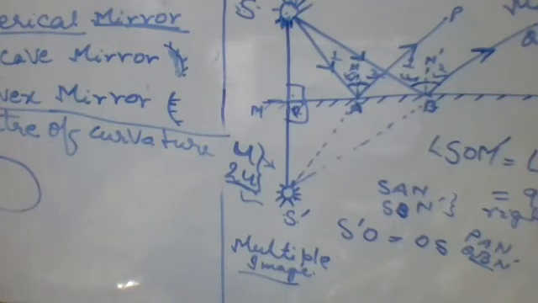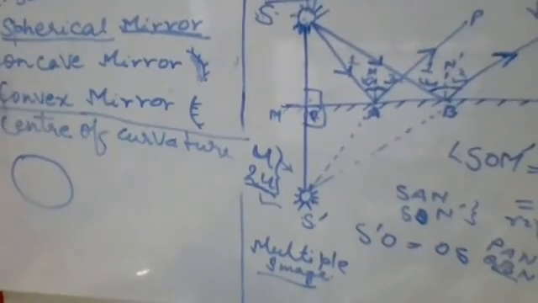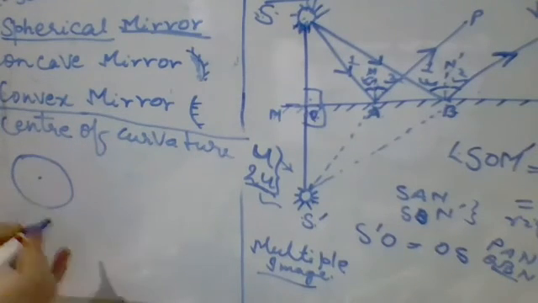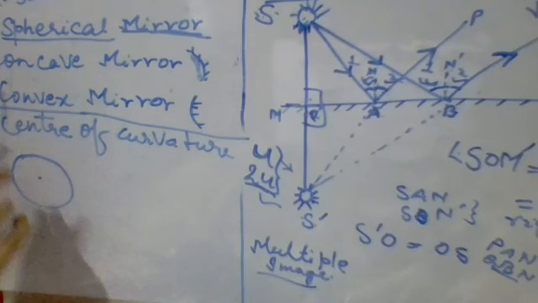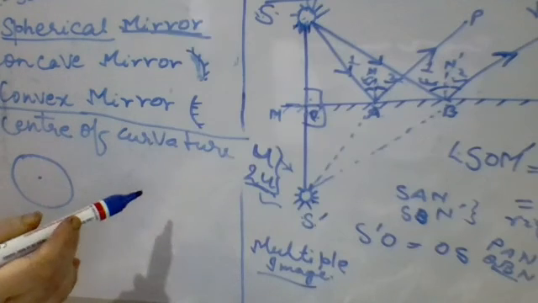This is your sphere or a circle, isn't it? Yes, ma'am. To draw a sphere or a circle, first of all we decide a center point of that sphere or circle. So this is the center of curvature of a curved mirror.